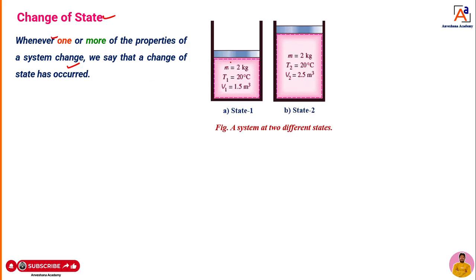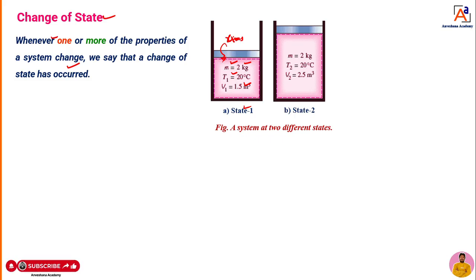Okay, now assume that I will take a container. The mass of the container is 2 kg. Whatever the gas I am going to fill into the container, it is 2 kg. Gas we can take 2 kg. Then temperature of the gas is 20 degrees Celsius. The V1, or the volume of the gas occupied, is 1.5 meter cube. If it's so, then what we can say? This is state 1. The condition of that system is 1.